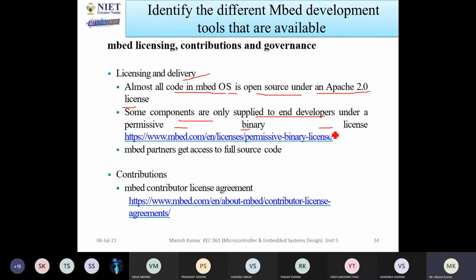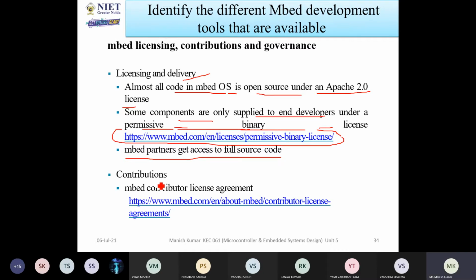You can search on this website. You can see there are various types of licenses available. Also, Embed partners get access to the full source code. Whatever source code is available, you can use that source code and you can save time. And with less time, you are able to develop the systems.